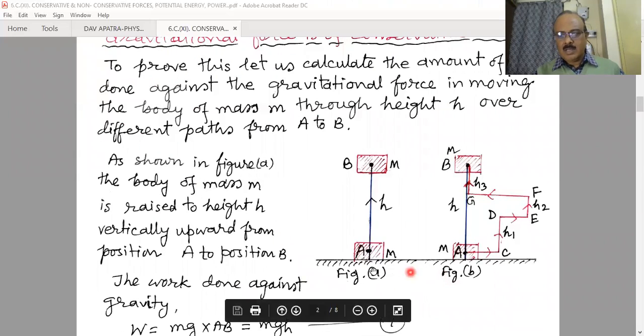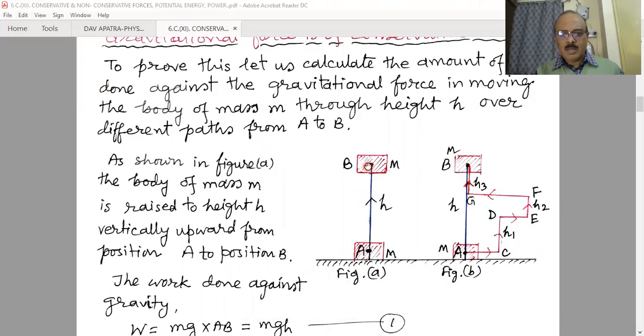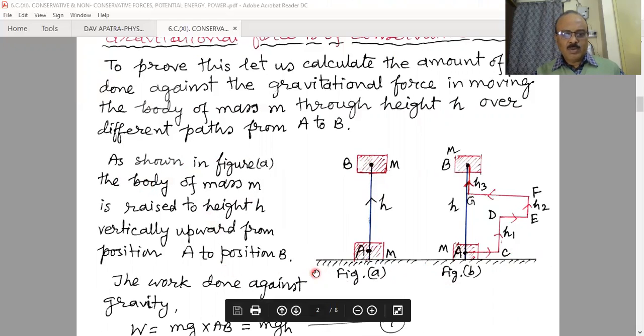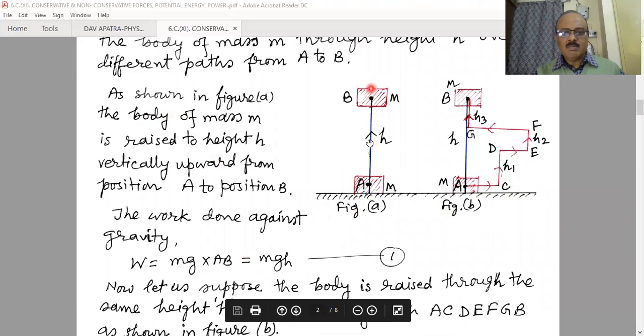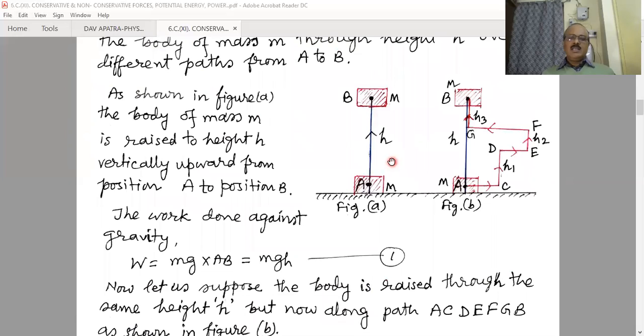Let us suppose initially the object is on the zero energy level, placed here, and it has to be shifted against gravity from point A to point B. In the first case, we are directly shifting it from point A to point B, and in this case, obviously, the work done will be mg into AB, that is mgh. Directly we can find the work done against the gravitational force, and that is mgh.